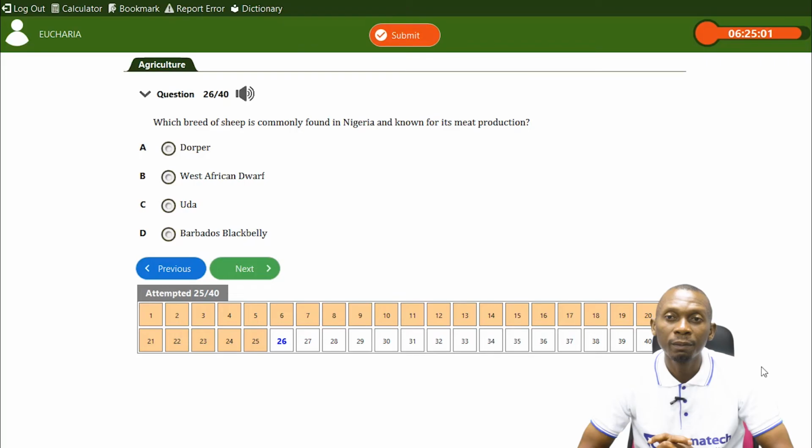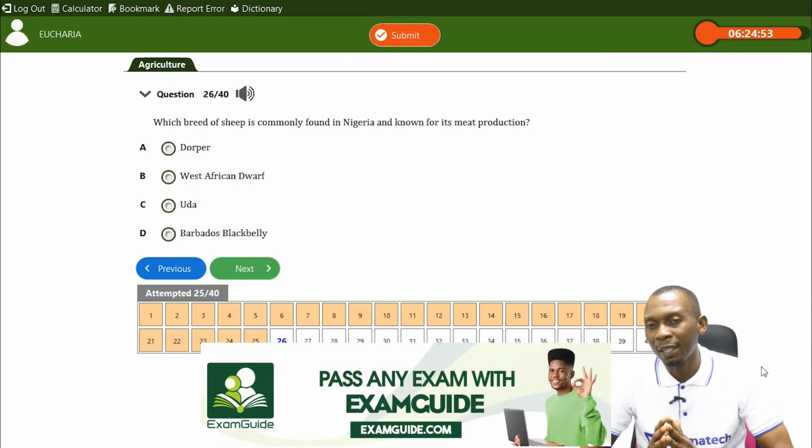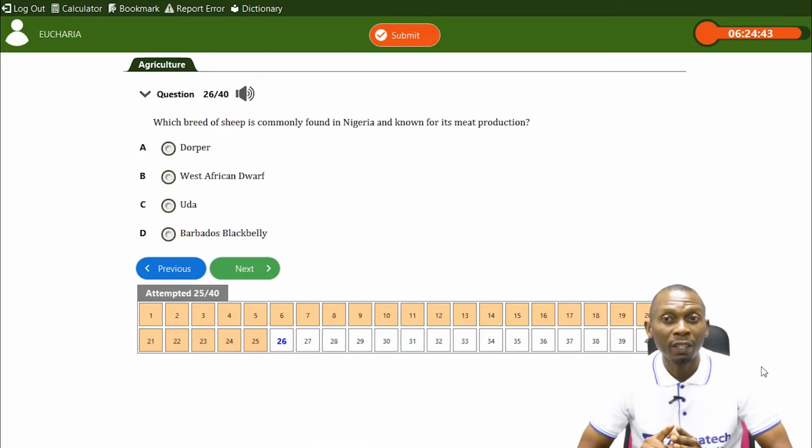We have Uda. Now this Uda can also be spelled O-U-D-A. Uda is also found in Nigeria. In fact, there are about 4 breeds of sheep that are commonly found in Nigeria. We have the Yankasa breed, the Balami breed, Uda, and the West African dwarf. So these 4 breeds are commonly found in Nigeria. So these 2 options are possibly the answer, but we're going to choose one from there.